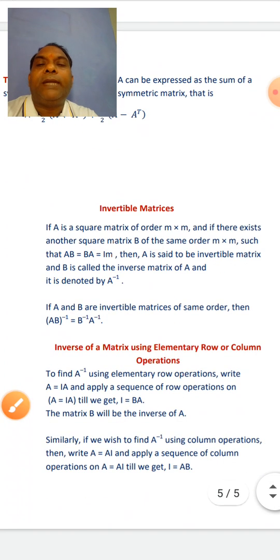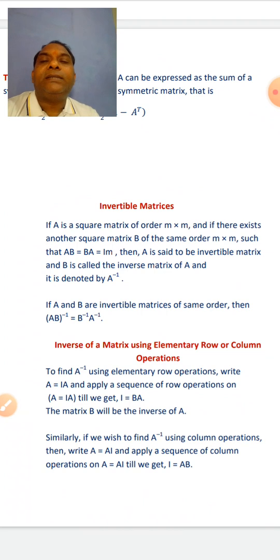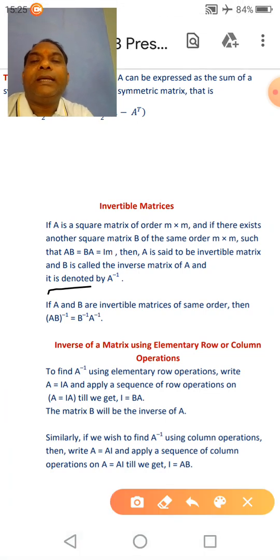Now invertible matrix. If A is a square matrix of order m cross m, and if there exists another square matrix B of the same order m cross m, such that AB is equal to BA is equal to I_m, where I is the identity matrix of same order, A is said to be invertible matrix and B is called the inverse of matrix A, and it is denoted by A inverse. Clear?